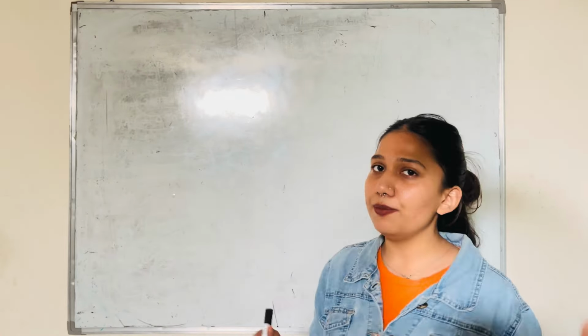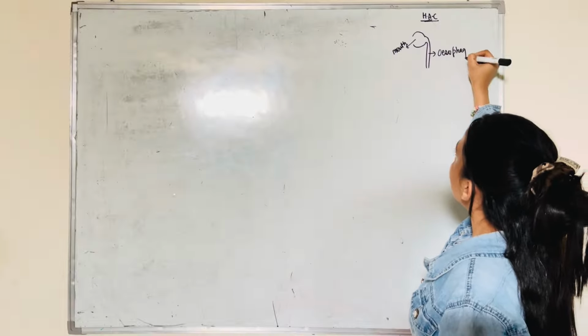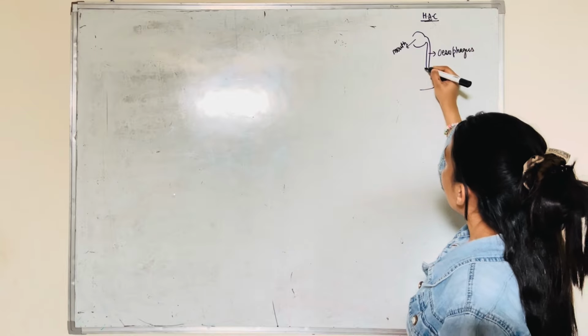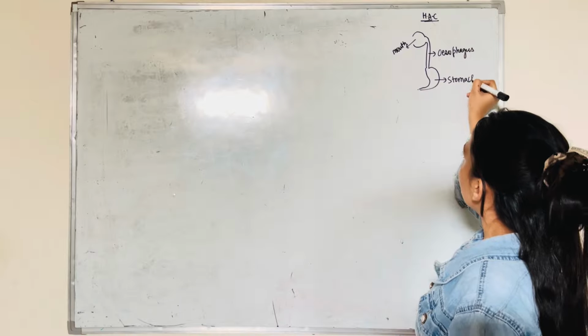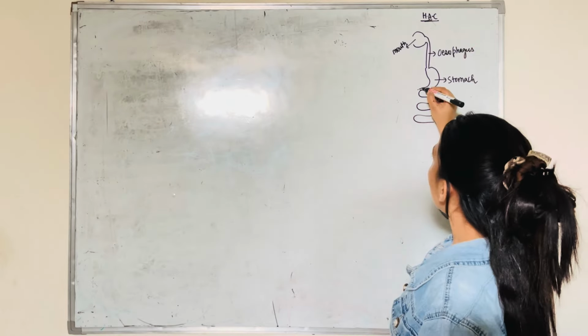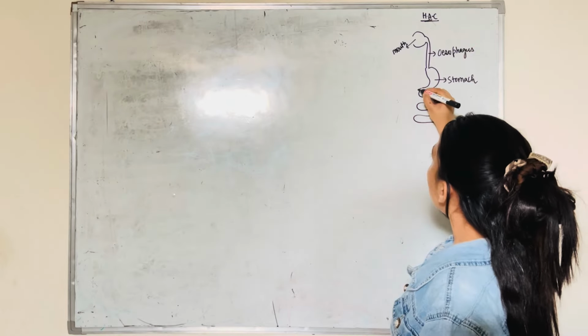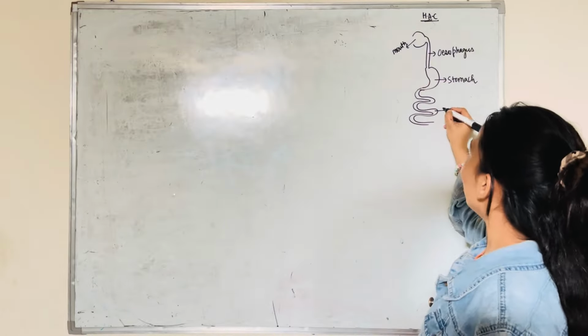In the human alimentary canal, it starts at the mouth. This is your mouth. Then it is connected to a structure known as the esophagus. The esophagus is connected to a J-shaped bag known as the stomach. Then we have the longest part of the alimentary canal, your small intestine. It has a very contradicting name, as it is one of the longest parts of the alimentary canal but is named the small intestine.